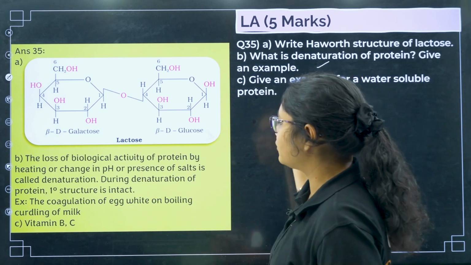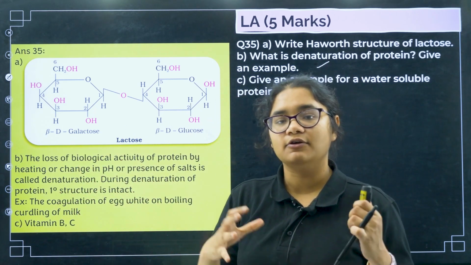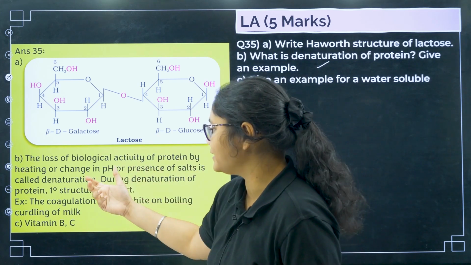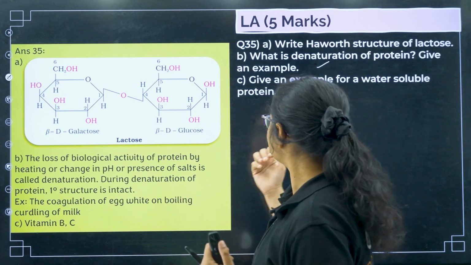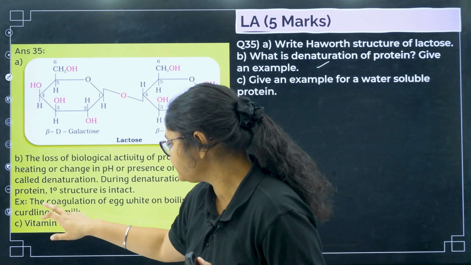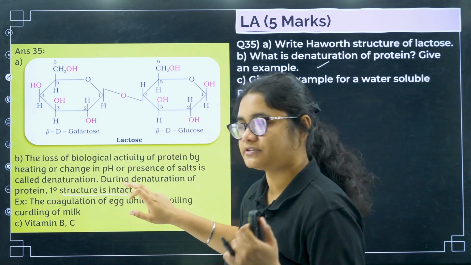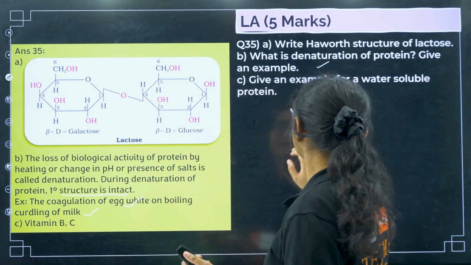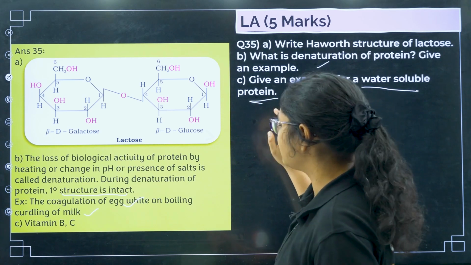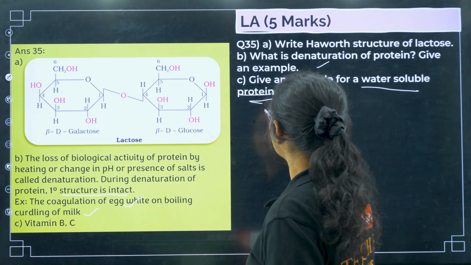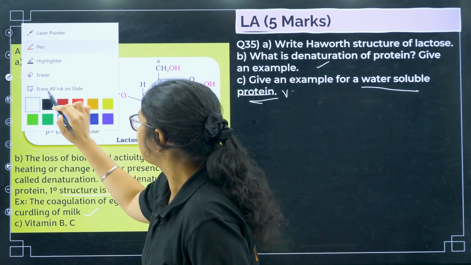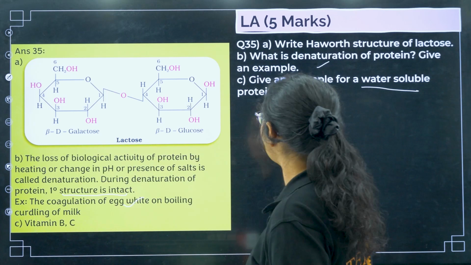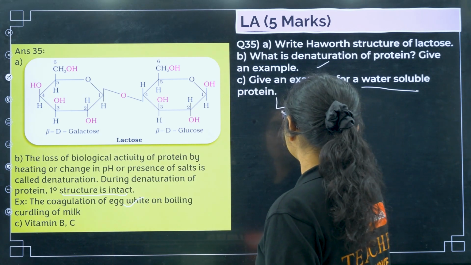Next, denaturation of protein. So the loss of biological activity of a protein when it is undergoing a change in the pH or the change in the temperature, that is called denaturation of protein. Example also you have to give. So during the denaturation, the primary structure is intact, that you should remember. Example is coagulation of egg white and curdling of milk. Next, water soluble proteins. Okay, sorry, here I have given wrong example. Water soluble proteins are your globular proteins.